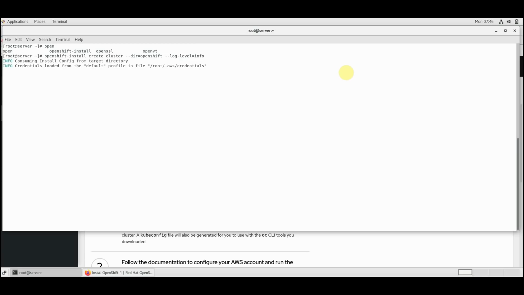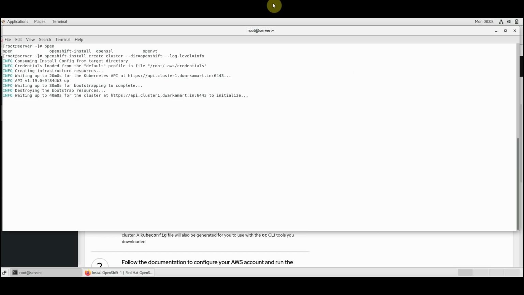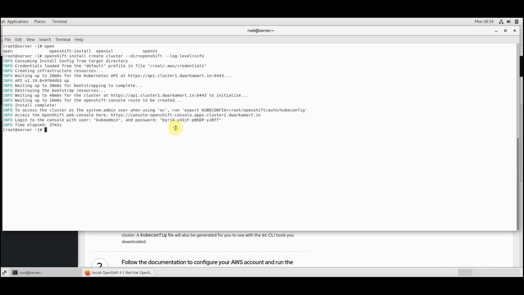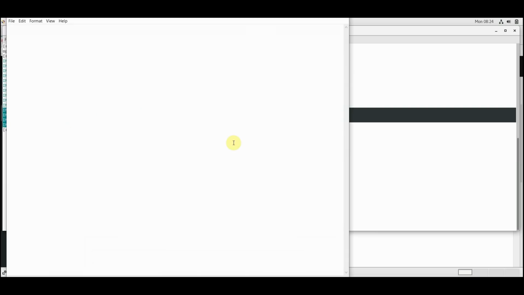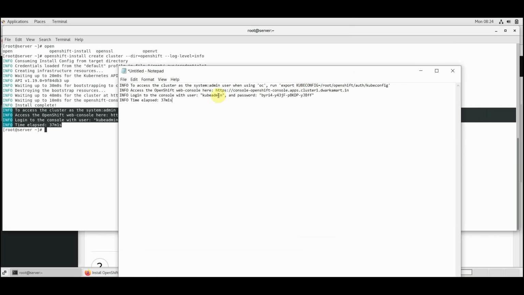Remember, when I created the install-config file, it asked me for the AWS credentials, and it stored them into the .aws folder in my home directory, under the credentials file. So it is taking the details from that. It takes around 37 minutes to provision the resources, and you'll get the access URL, and the user ID and password with kubeadmin details. Copy them to a safe location, in a notepad file, so that you can access the web console as kubeadmin.